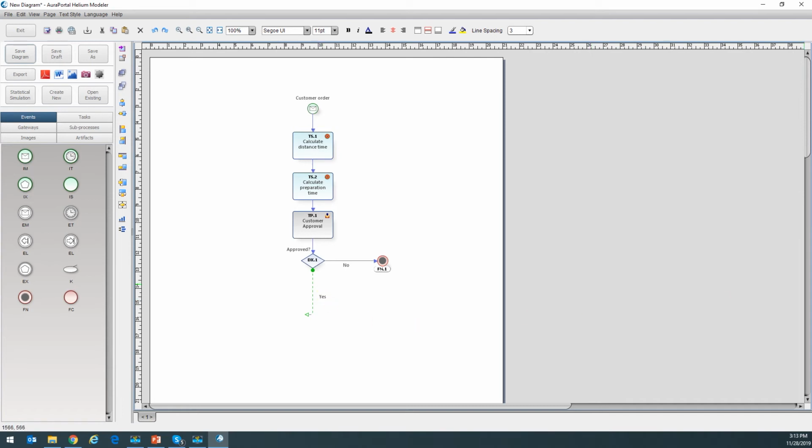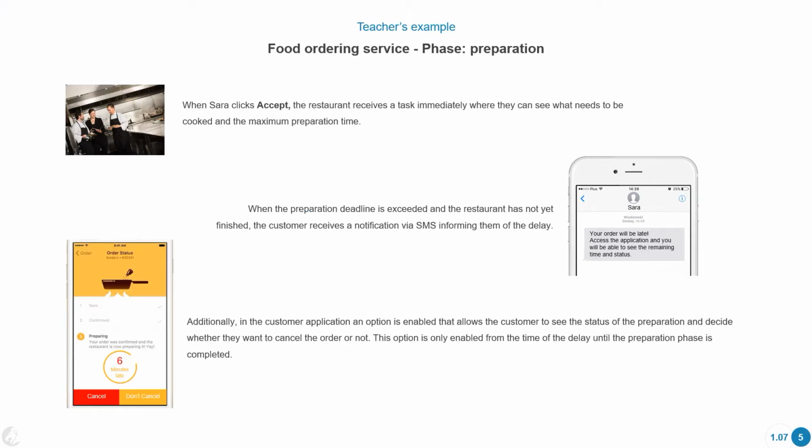Okay, I'm going to read the next phase of the process. So here we have the restaurant. They have to accept. When Sarah accepts, the restaurant has to receive this task. They're going to know the maximum time they have in order to perform it. If the deadline is exceeded and the restaurant hasn't finished the order, then the customer receives a notification informing of the delay.